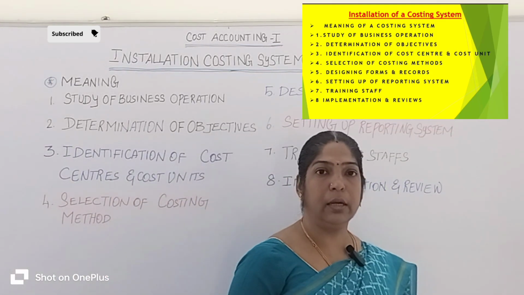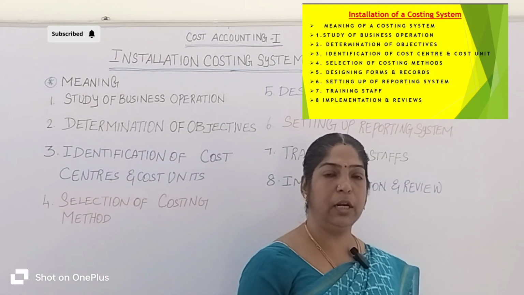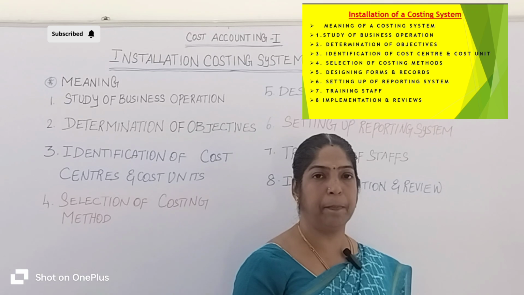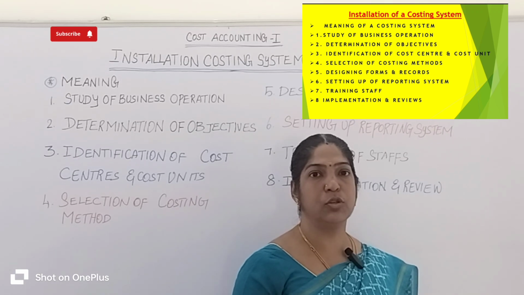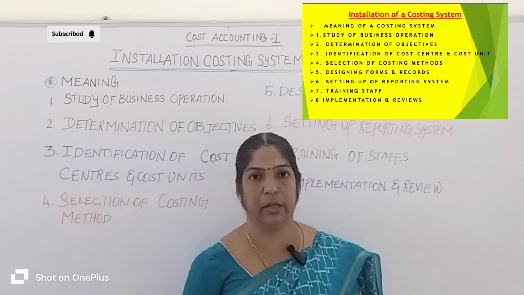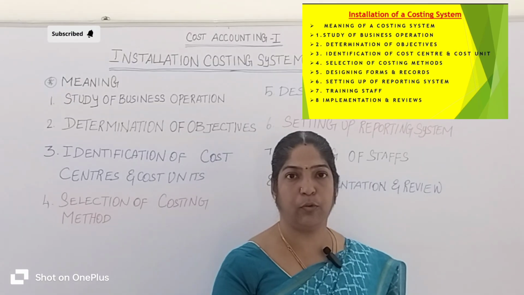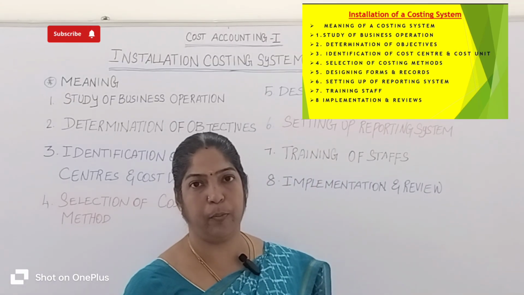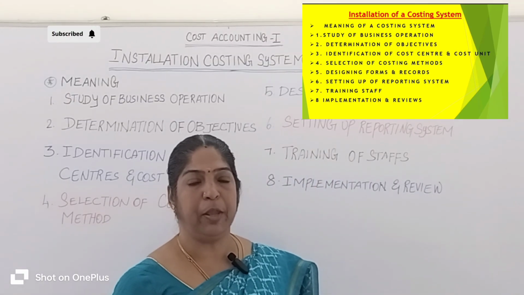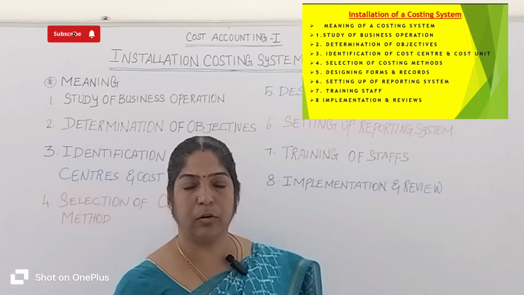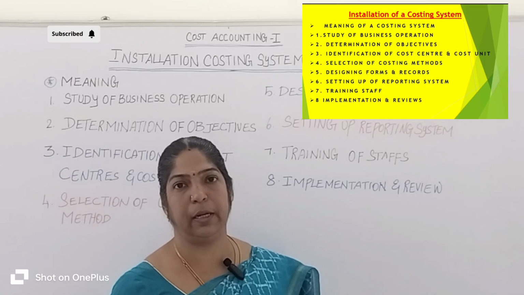Okay, so each and every different business uses different costing methods. Here we discuss three costing methods. What are they? Job cost, batch cost, and process cost. Which cost is suitable for the hospital?